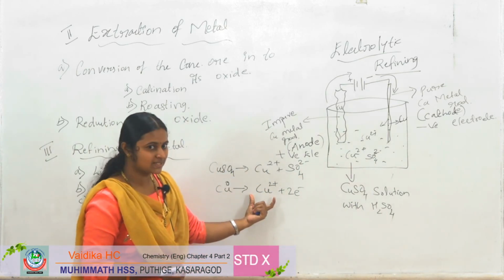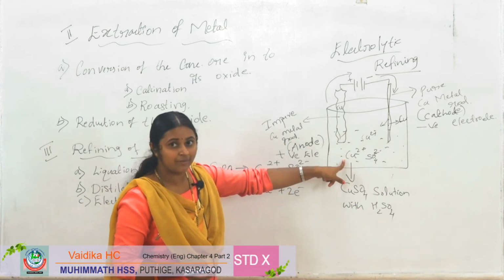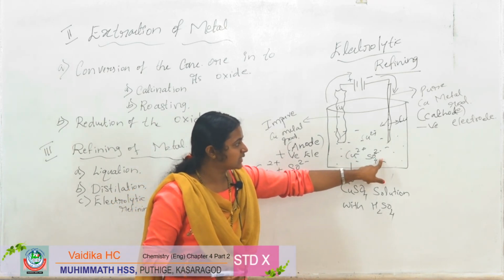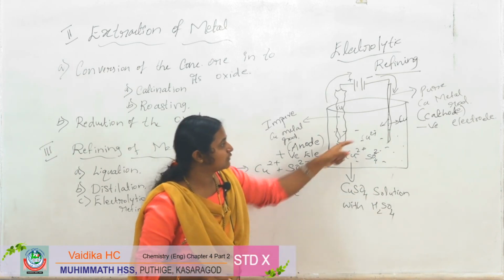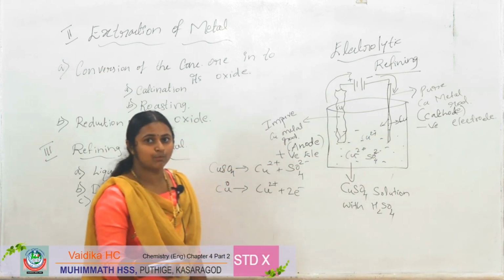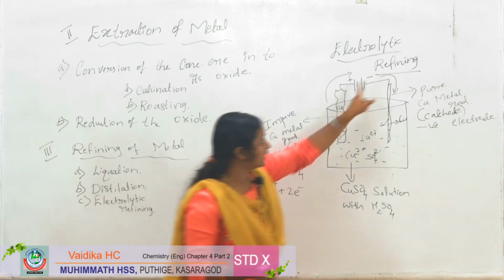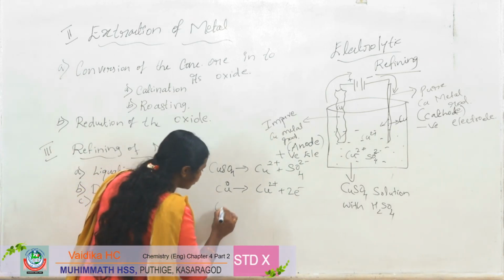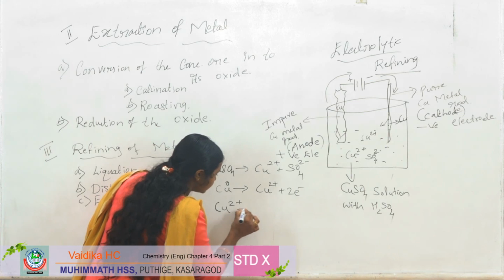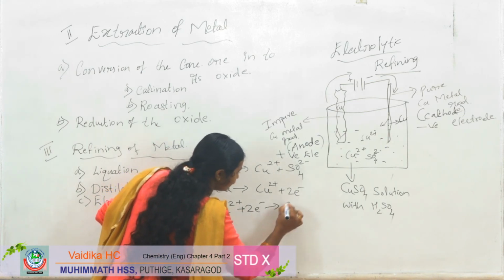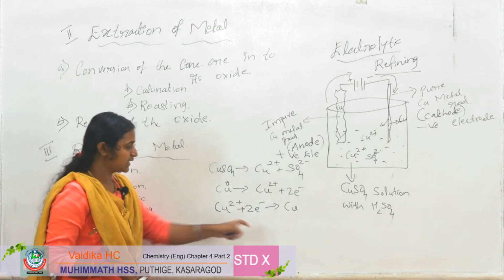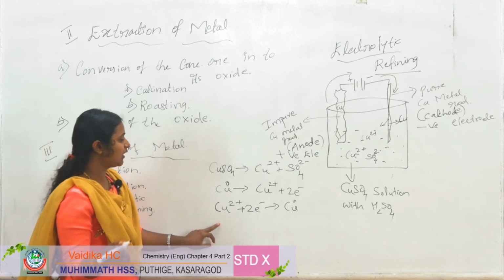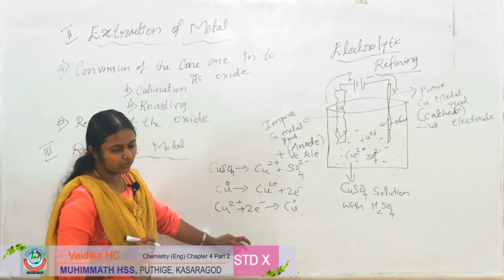So what happens to this ion? This ion will be liberated into the solution, and it will combine with SO4 2-, or it will go to the copper metal and be deposited on the copper metal by taking the electrons that come here. So what is the reaction occurring there? The Cu2+ takes the 2 electrons and forms copper metal. So it is reduction, and that one is oxidation. As I told, oxidation means loss of electrons and reduction means gain of electrons.